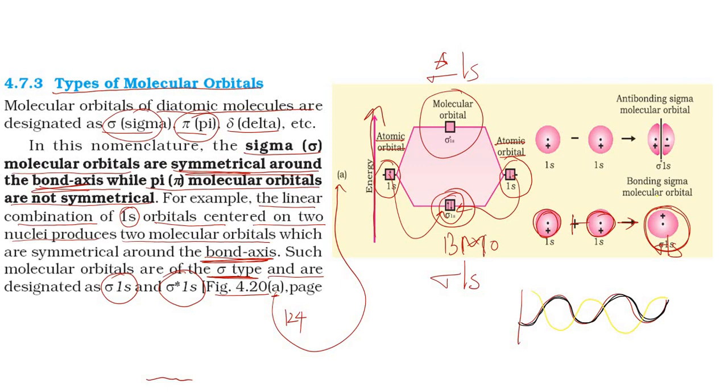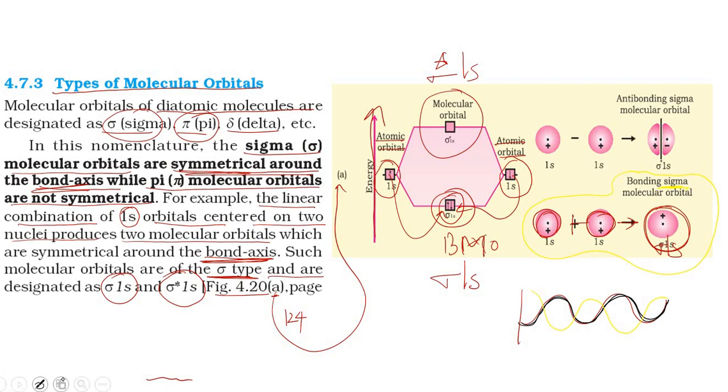Here we are speaking of the bonding molecular orbital, more precisely a sigma.